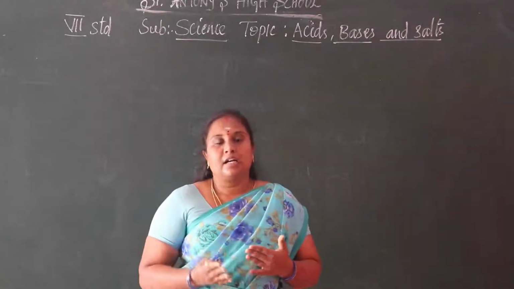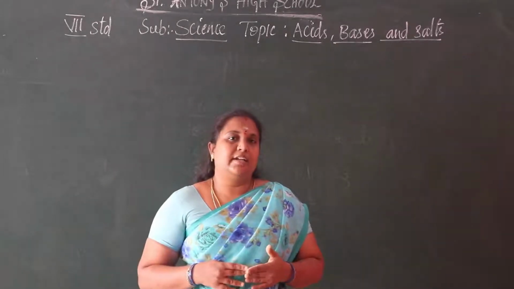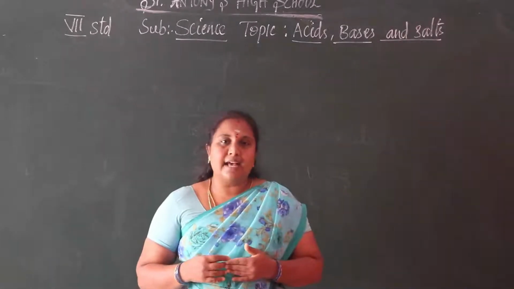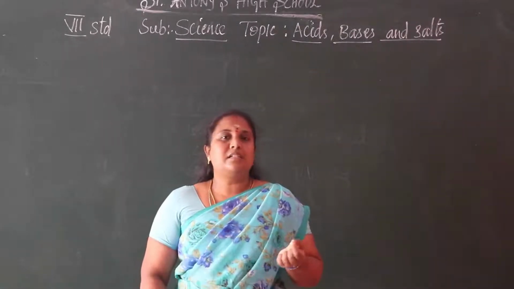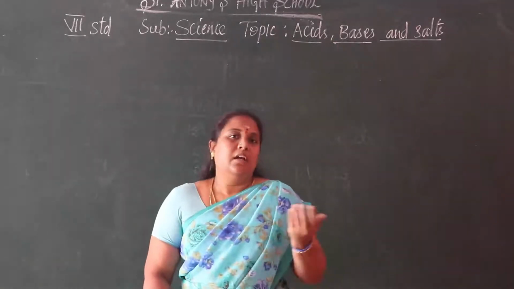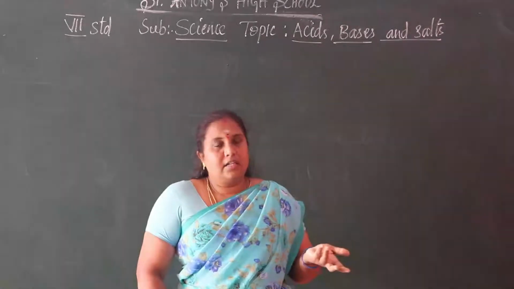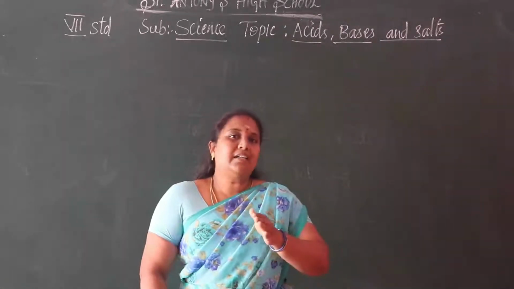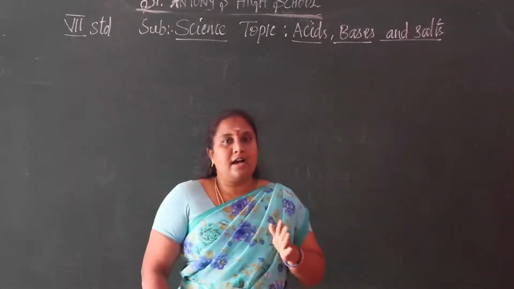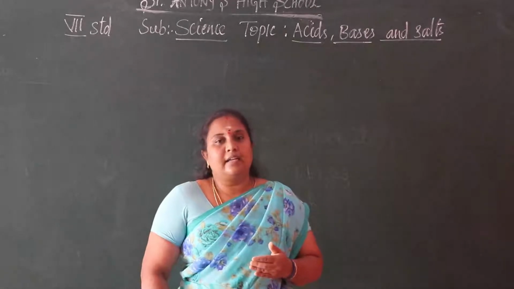And olfactory indicators, we also get by natural methods, but they are a little bit different compared to natural indicators. Natural indicators we can get anytime, but olfactory indicators can be destroyed, they can be spoiled after some time.